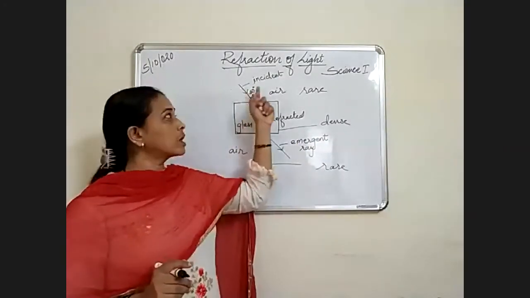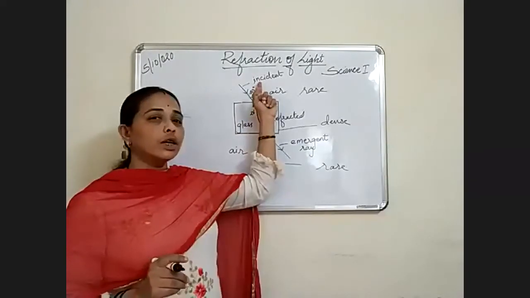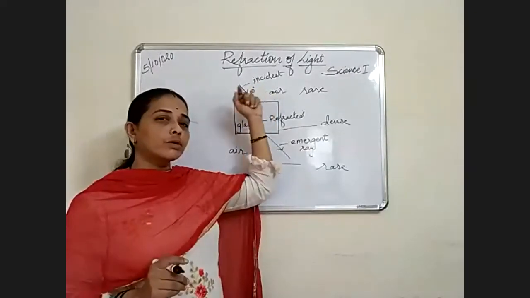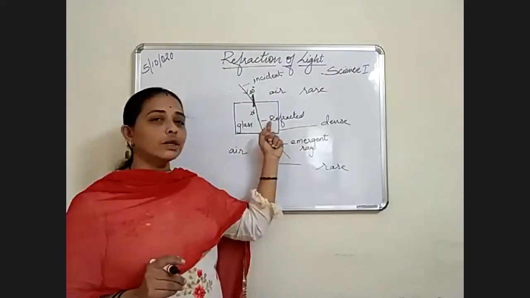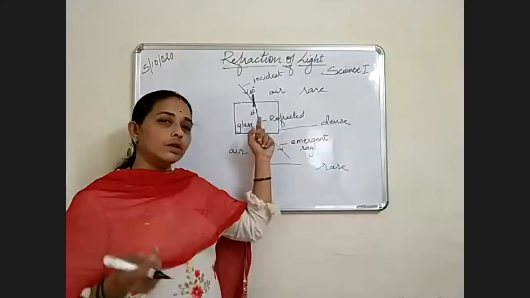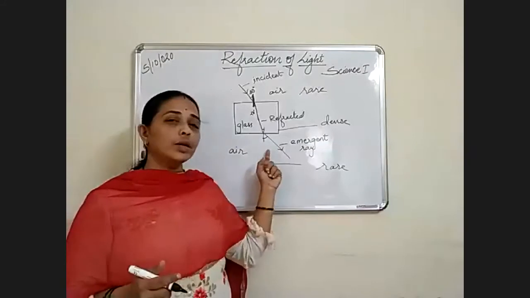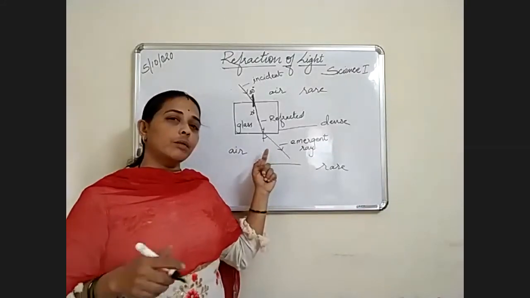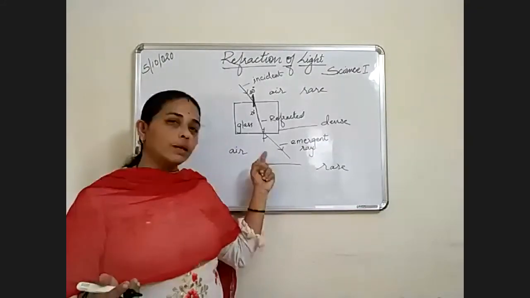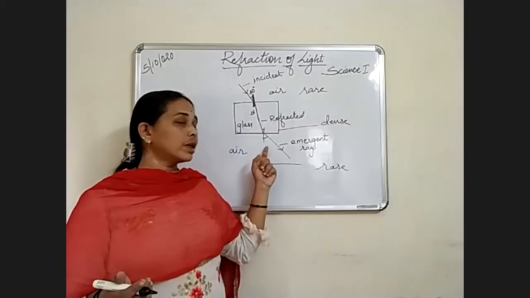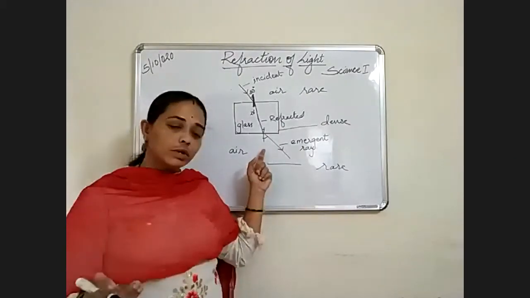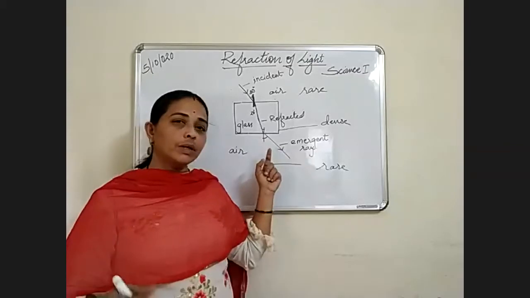Don't make a mistake. The incident ray is the ray traveling from the source. The refracted ray is the ray entering the other medium. And the emergent ray is the ray coming out. It will be the same as the incident ray, but it is coming out from the next medium. So the emergent ray will be in the third medium.